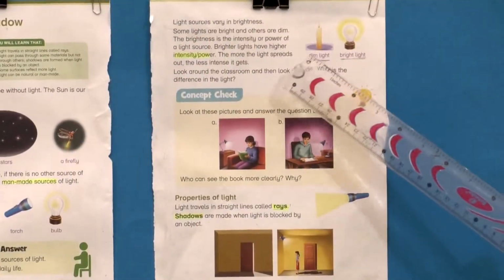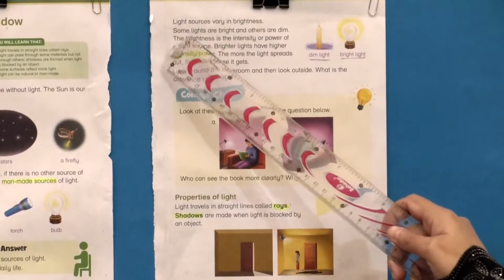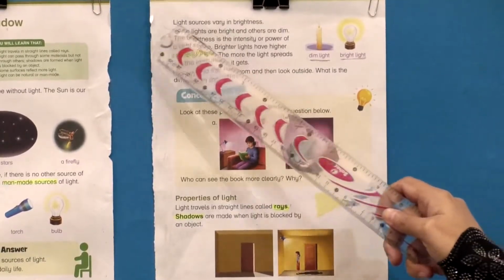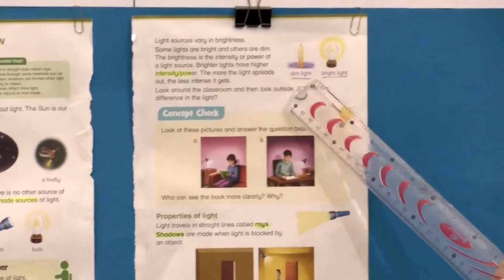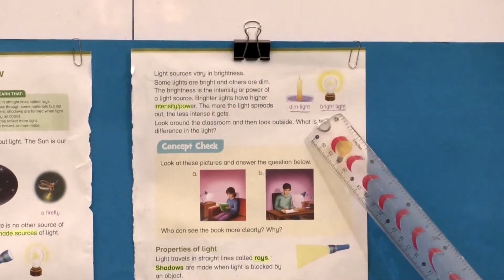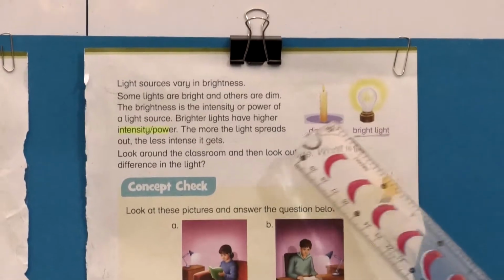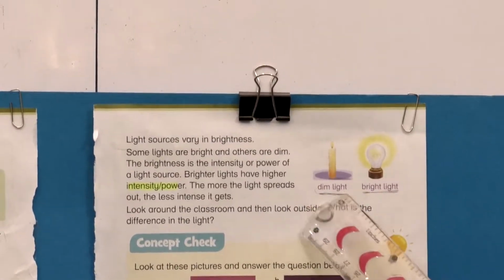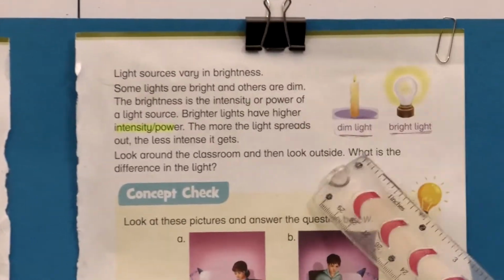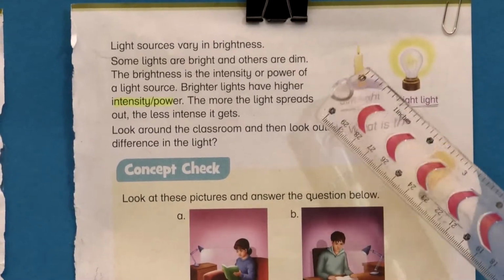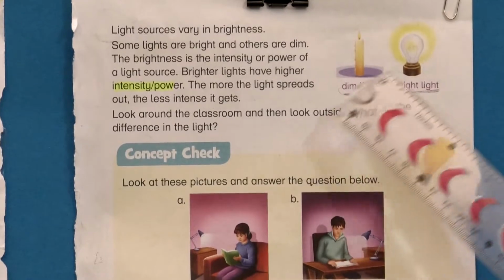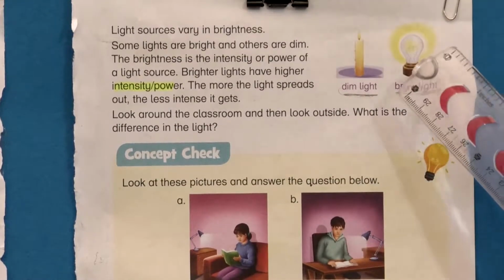Okay students, moving toward page number 65 of your reading books. The first paragraph is about the intensity or the power of the light. As you can see in the picture, there are two types of lights here, and both are from man-made sources. The first one is candle light and the other one is bulb light. As you can see, the candle light is a dim light and the bright light is the bulb light.